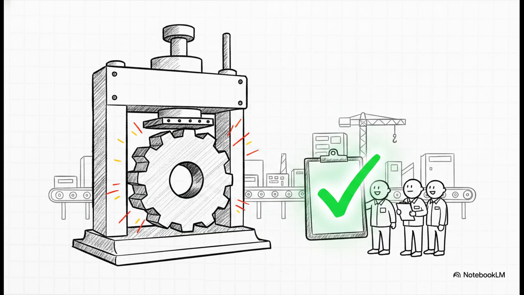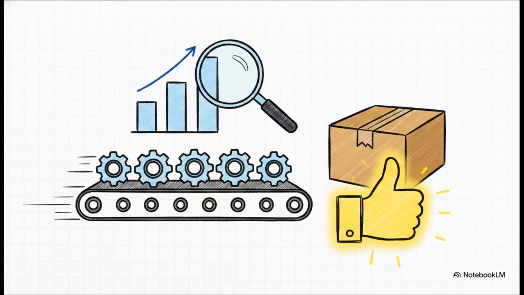Next up is Phase 4, Product and Process Validation. Think of this as the ultimate stress test on the factory floor. We did the planning, we designed the product, we built the process. Now the customer and the team actually validate both the product and the manufacturing process during a significant production run. The results from this phase are what prove your manufacturing process is truly capable of producing the product exactly as intended.